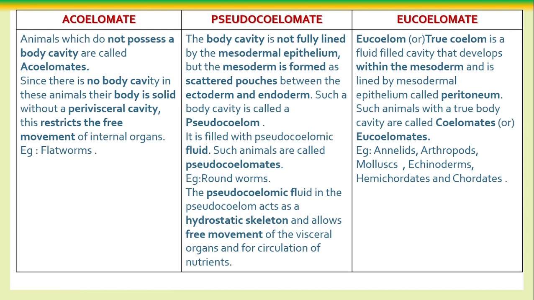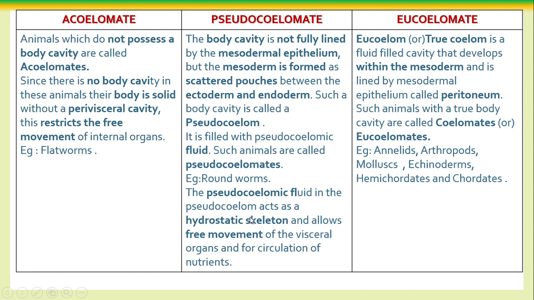That cavity is filled with fluid, called the pseudocoelomic fluid. In acoelomates there is no fluid, because there is no body cavity. But here the cavity is there, only it is not lined internally and externally by the mesodermal layer, only the internal layer. That is called the pseudocoelom. The pseudocoelomic fluid is very helpful for locomotion.